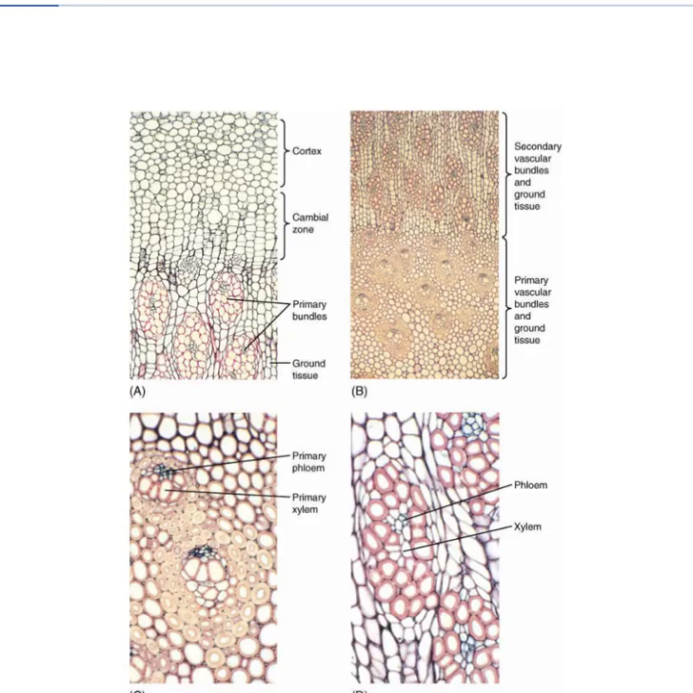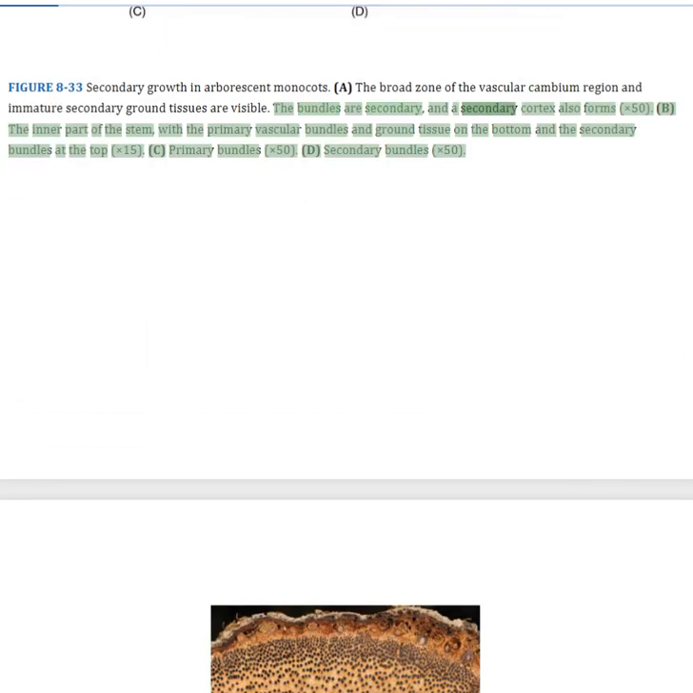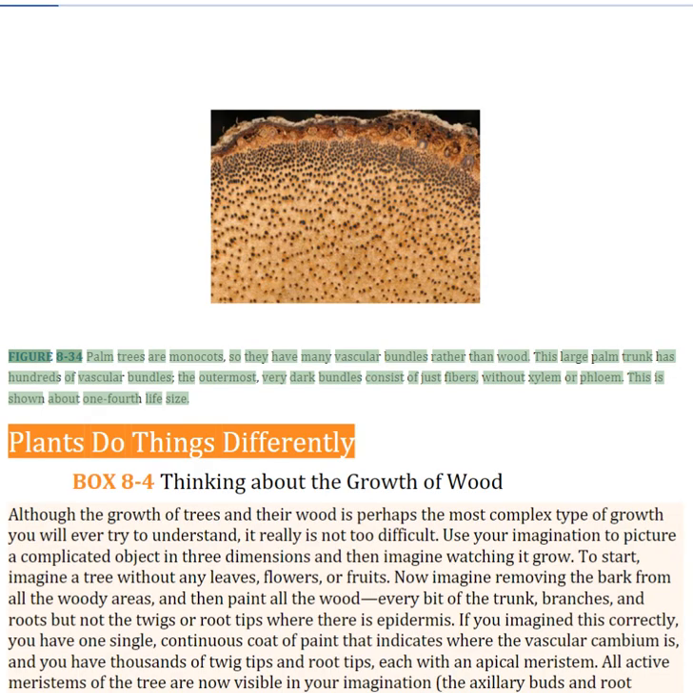Figure 833. Secondary growth in arborescent monocots. The broad zone of the vascular cambium region and immature secondary ground tissues are visible. The bundles are secondary, and a secondary cortex also forms. The inner part of the stem, with the primary vascular bundles and ground tissue on the bottom and the secondary bundles at the top. Primary bundles. Secondary bundles. Figure 834. Palm trees are monocots, so they have many vascular bundles rather than wood.